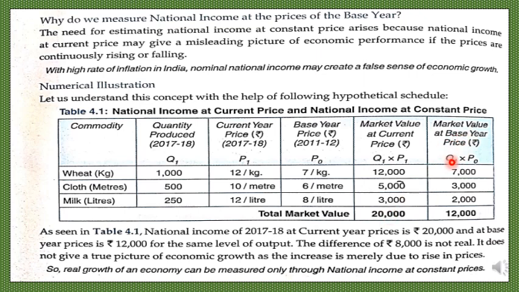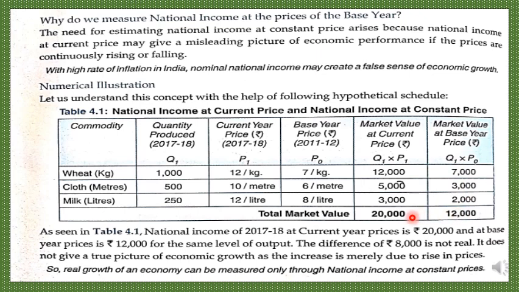So quantities of the current year with prices of the base year. So we get the market value with respect to base year prices. Now you see here the quantity is not changing, but the prices are of 2 different time periods. So the market value in the current time period, the market value in the base year time period.